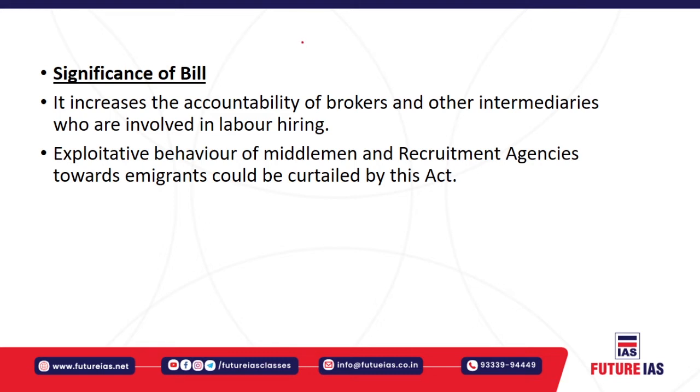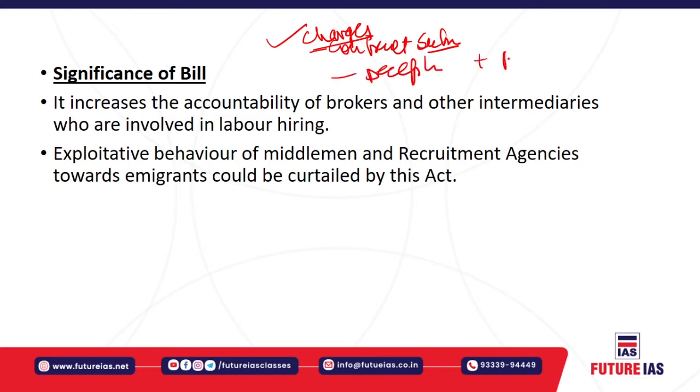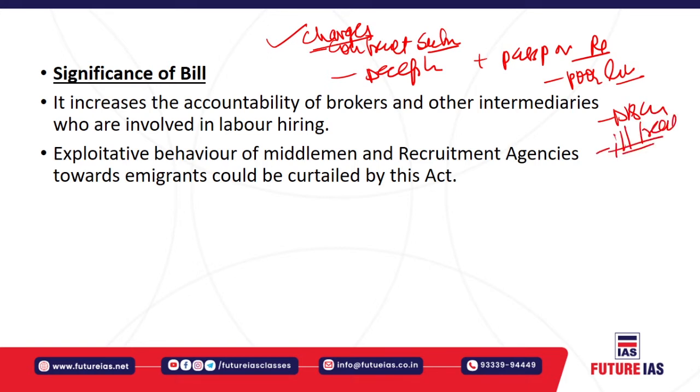Now there are a lot of issues, first of all, among migrant workers. What are the issues and why are we concerned? There are huge recruitment charges by these middlemen, these recruitment agencies. There is contract substitution, where one person's contract is substituted by another person's, or there is deception. There is passport retention, non-payment of wages, and poor living conditions, specifically in the destination countries. There is also discrimination and ill treatment. There are medical problems like heart attacks, respiratory failures, etc. A lot of problems are there.